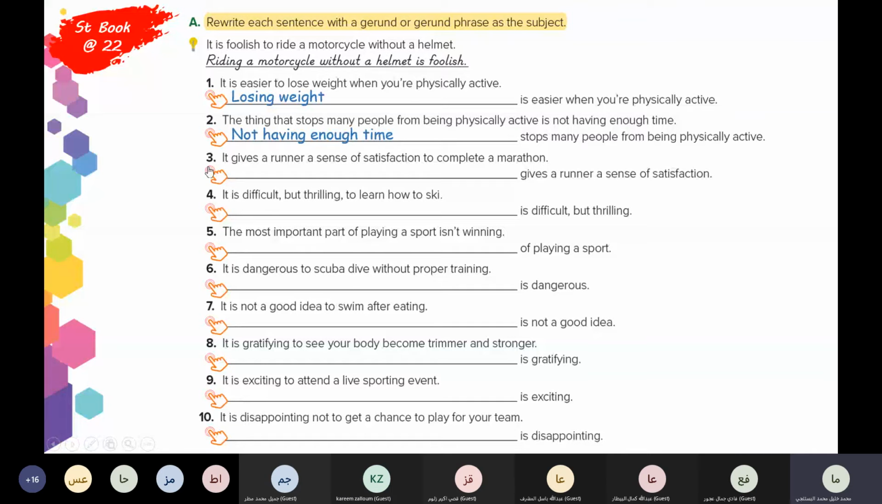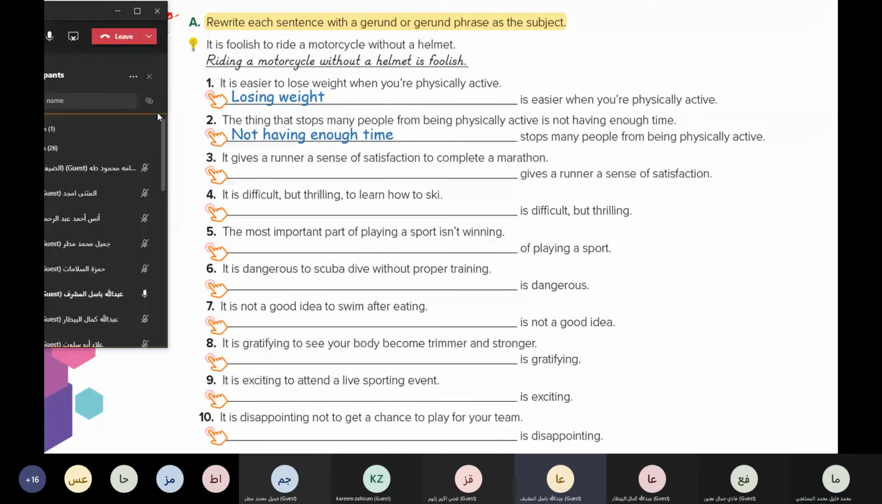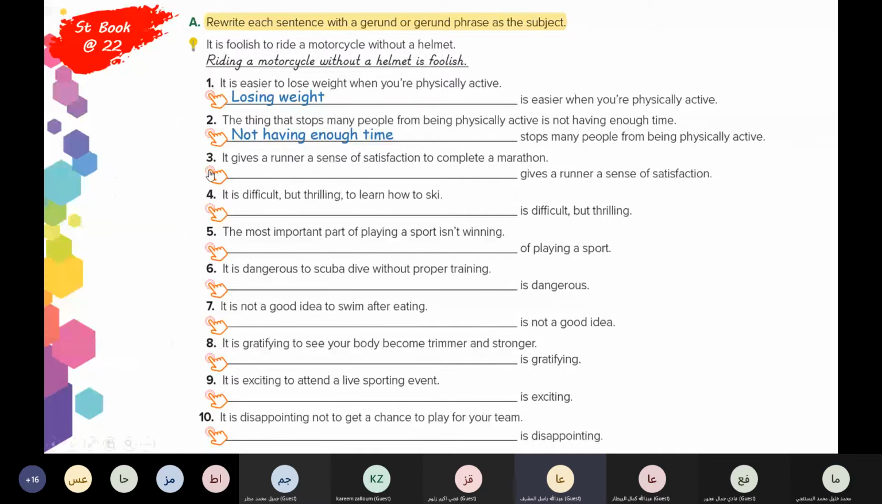It gives a runner a sense of satisfaction to complete a marathon. I think it is easy. The answer, sir. Yes, Abdullah. Completing a marathon gives a runner a sense of satisfaction. Good. Completing a marathon gives a runner a sense of satisfaction. Number four.